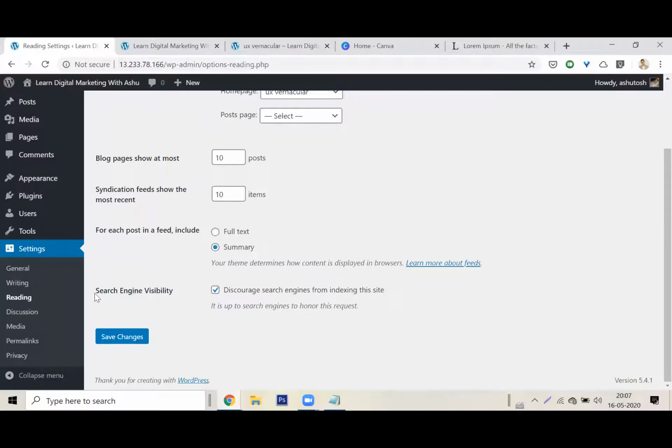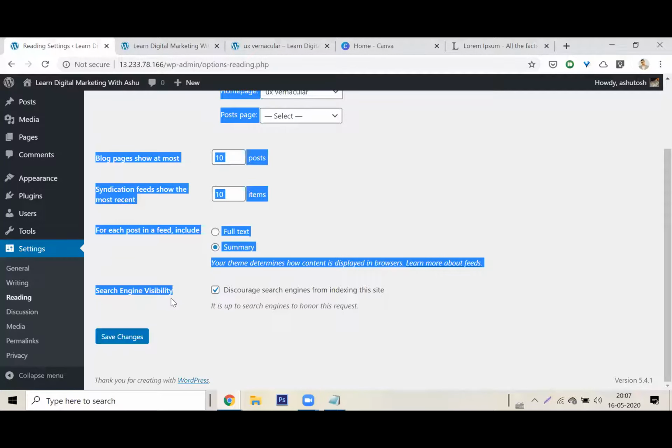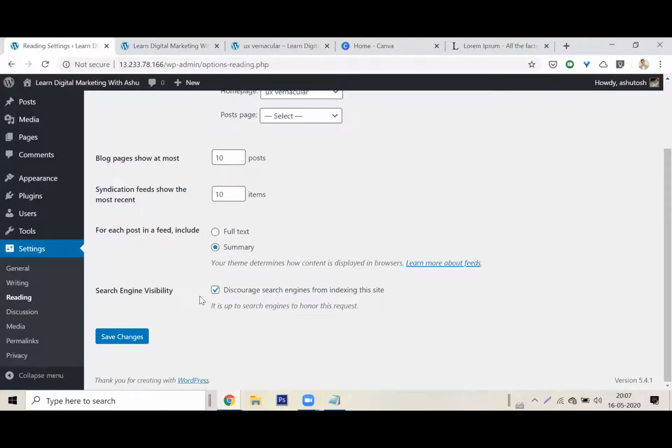Another thing here, search engine visibility. Whenever my site is under development, even though it is not a good idea to develop a site live, I should always click on this, discourage search engines from indexing this site. I'll talk about this in detail later on. Right now, search engines will not probably look at it. Now I click on save changes.